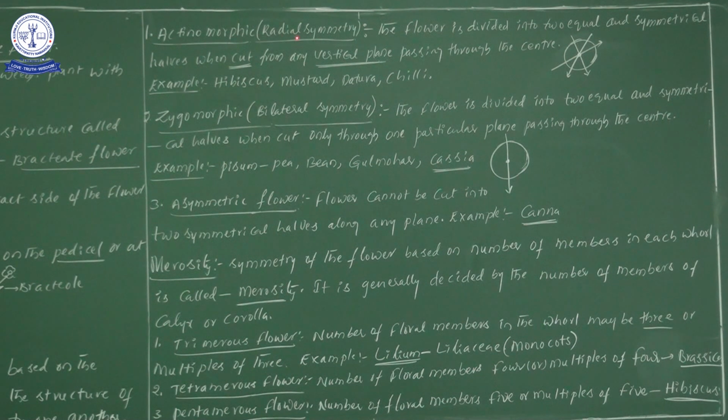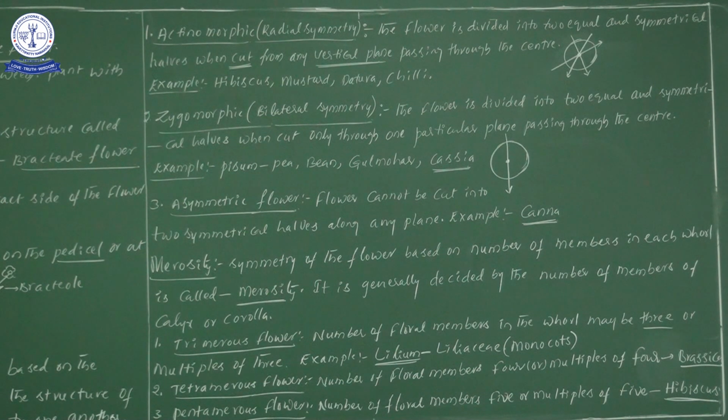So this particular actinomorphic we can say by one more name, radial symmetry. Next one, zygomorphic, bilateral symmetry. Next, one more is there, that is asymmetric flowers, right? Now one more time: actinomorphic flowers, zygomorphic flowers and asymmetric. Actinomorphic, radial symmetry; zygomorphic, bilateral symmetry; and the third type, asymmetric. Now let us focus on them one by one.